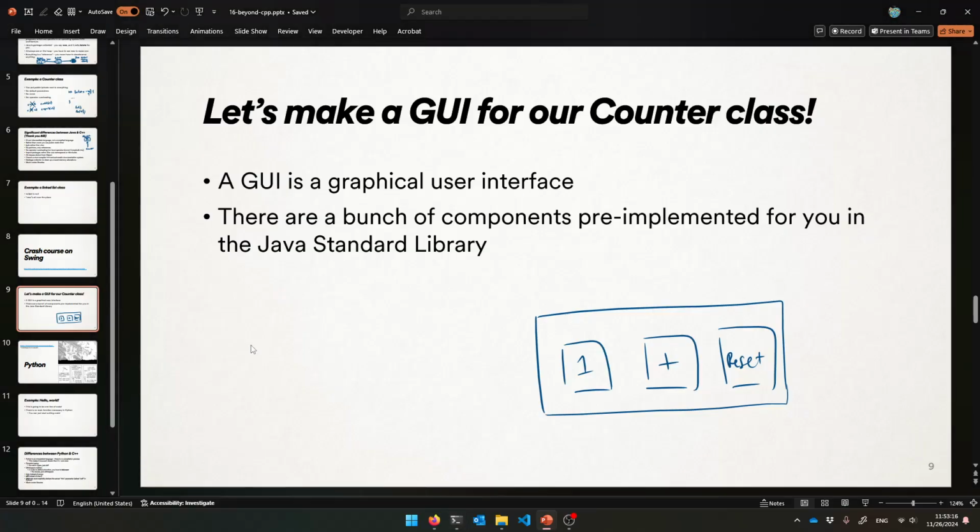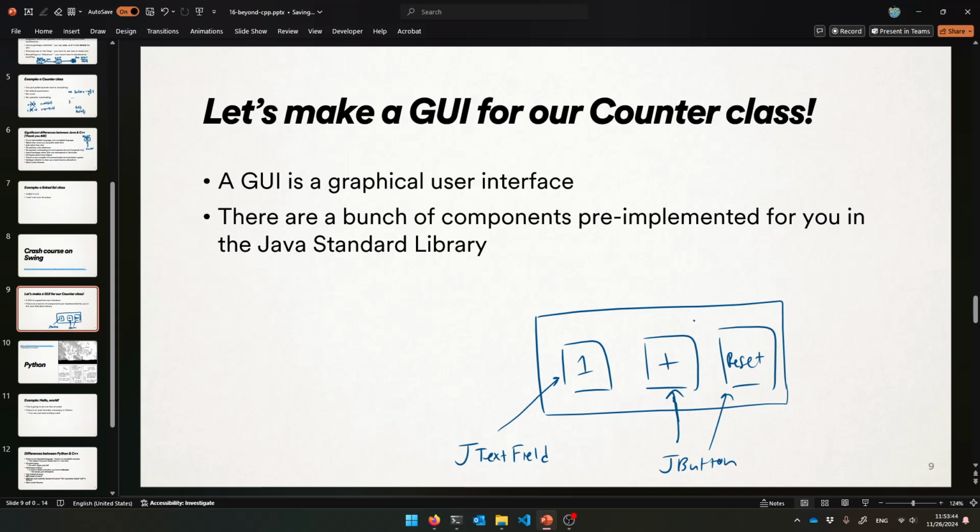So there's that. And then let me walk you through how we're going to build that window, all right? So here's the window I want. These pieces inside of the window, they have a name. This is going to be called a JTextField, and these two things are going to be called JButtons. That's just the name that they got in the swing library.